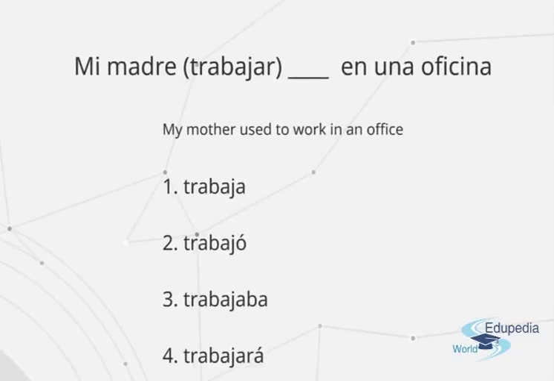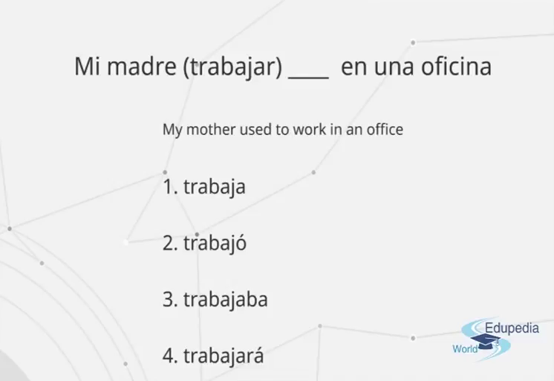Mi madre, blank, en una oficina. Mi madre, trabajar, that's the verb we are looking for, the conjugation, en una oficina. My mother used to work in an office, okay?